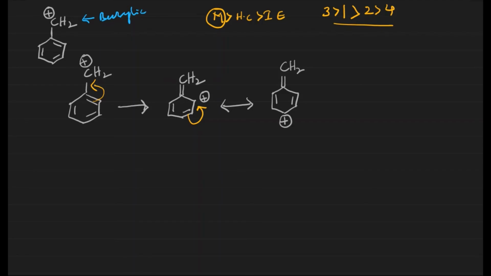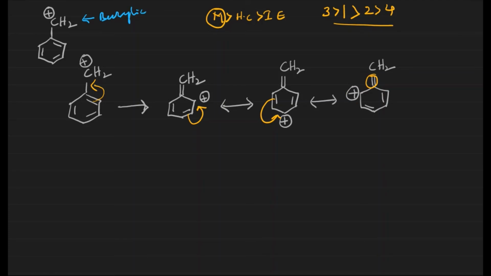Again here, this carbocation and this double bond are in conjugation. Delocalization takes place here. When delocalization takes place, this carbon gets the positive charge. Again, what is in conjugation? Now this double bond and this cation are in conjugation, right?